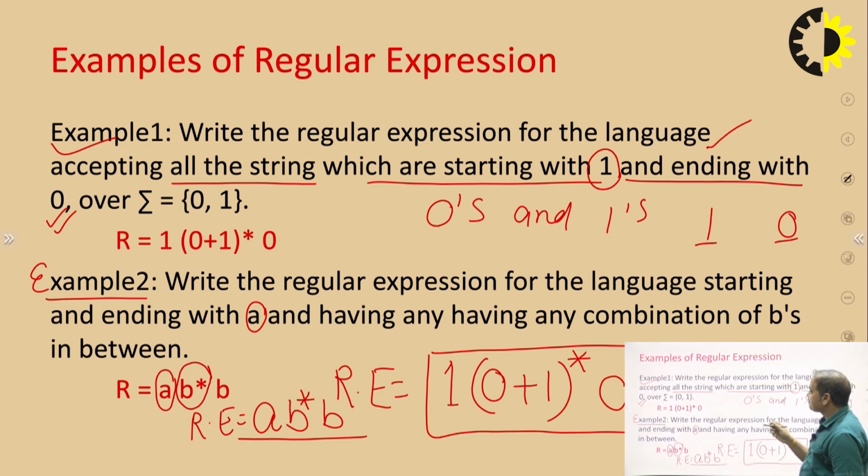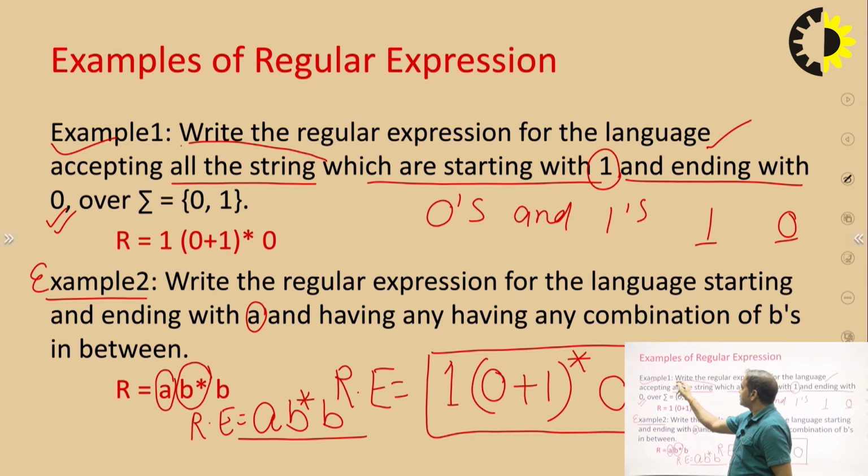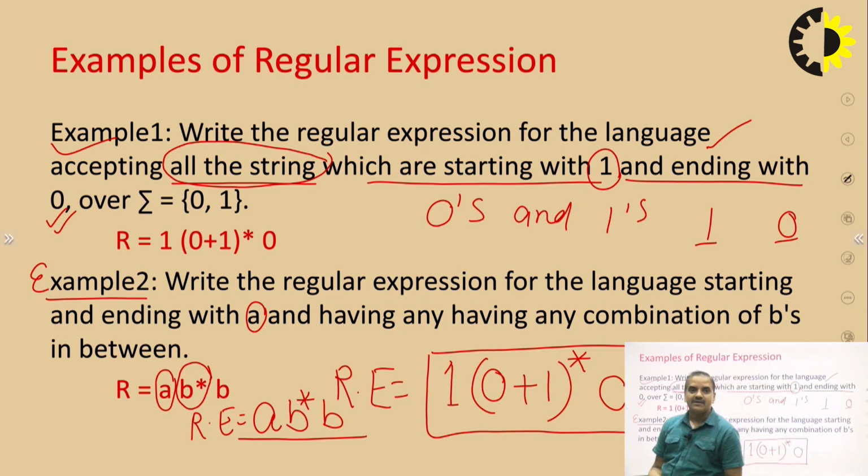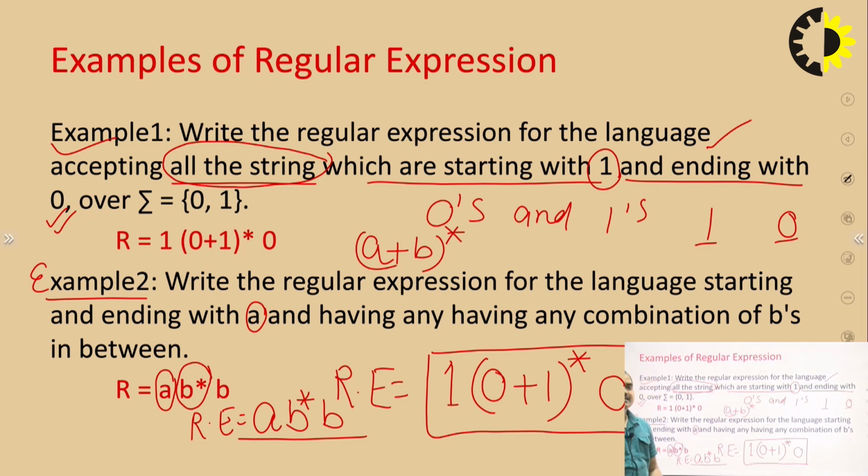The main part of this is, if the sentence says all the strings of 0 and 1, then we have to take (0+1)*. All the strings of A and B, we have to take (A+B)*. All the strings of C and D, then we have to take (C+D)*. Then we have to implement the starting and ending conditions of the regular expression.